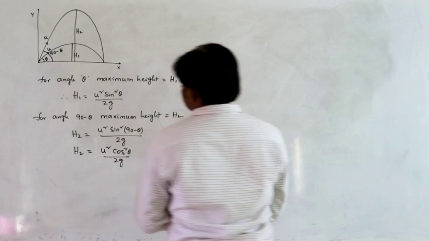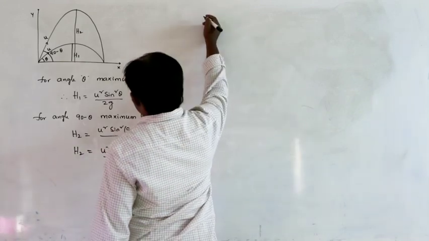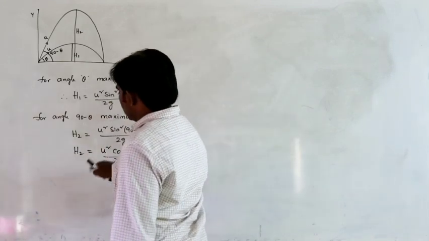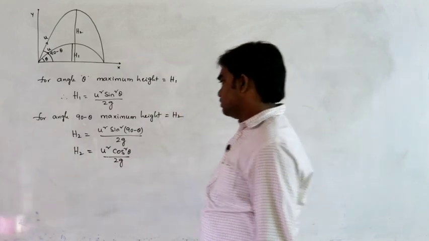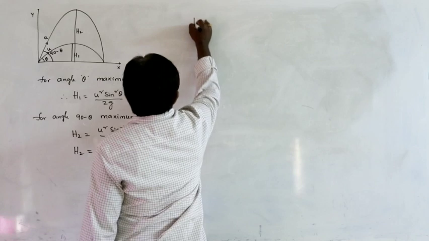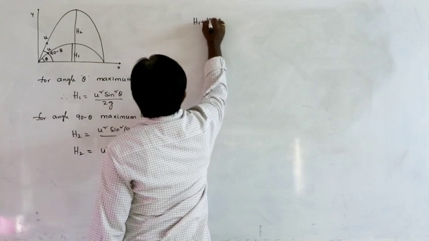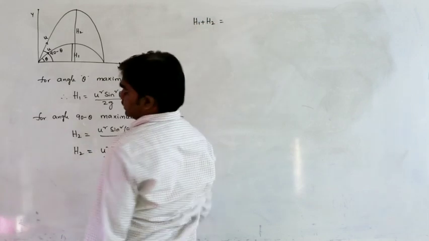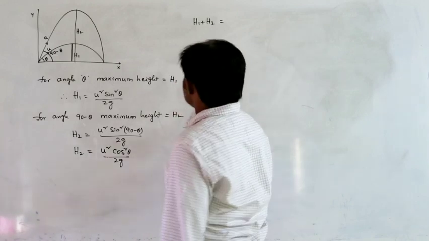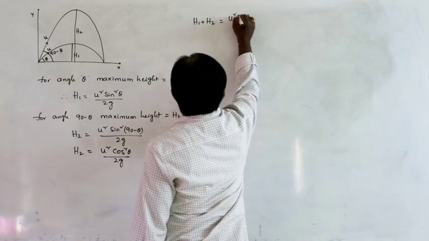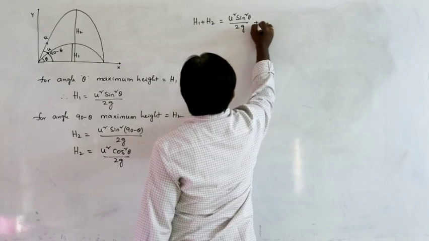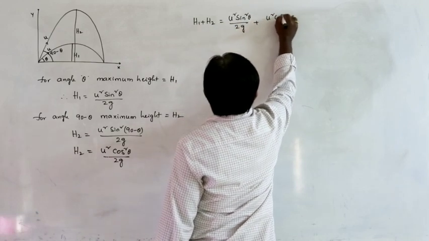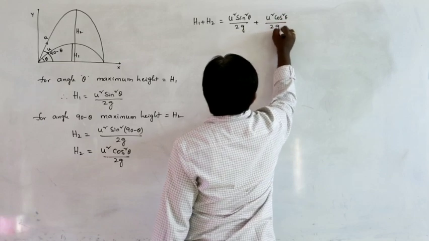So these are h1 and h2: u square sine square theta by 2g, u square cos square theta by 2g. Let us do h1 plus h2. That is u square sin square theta by 2g plus u square cos square theta by 2g.